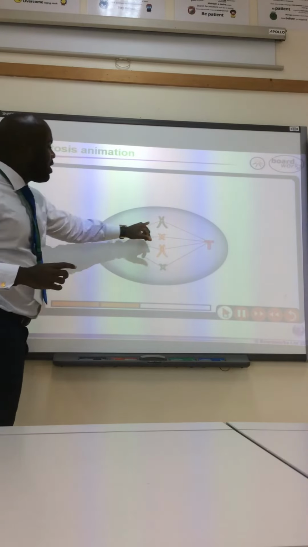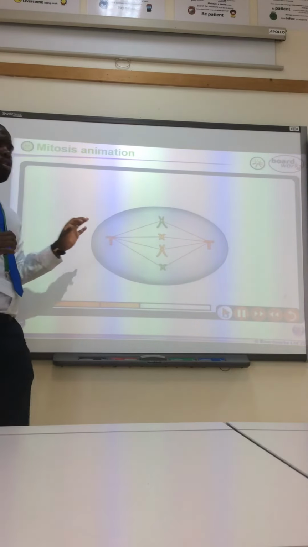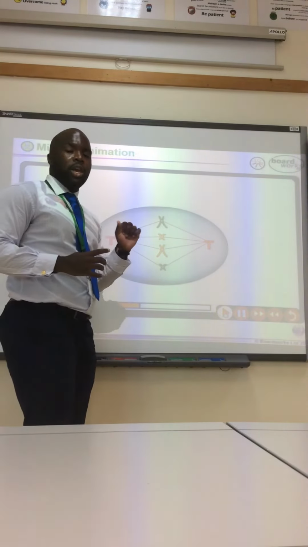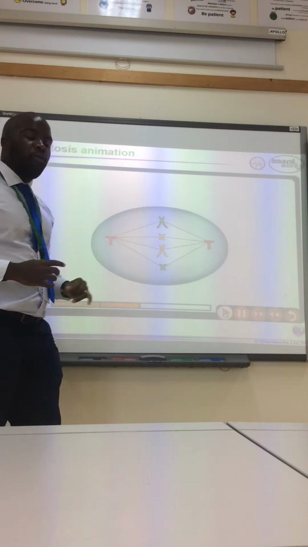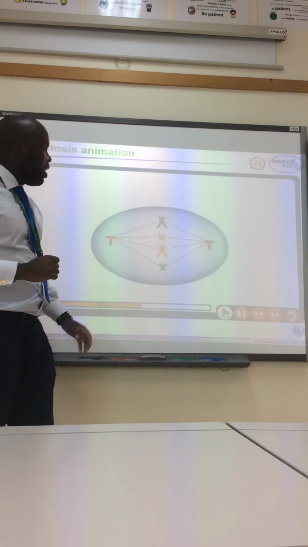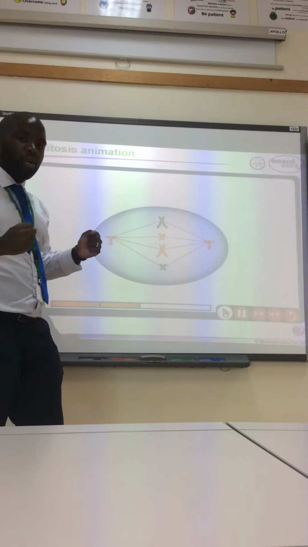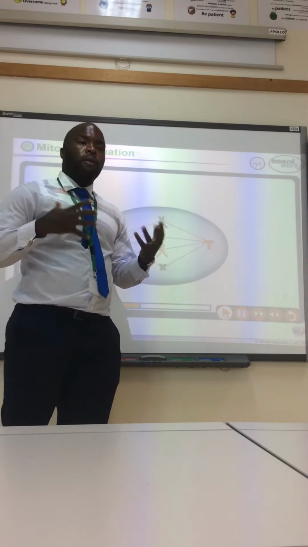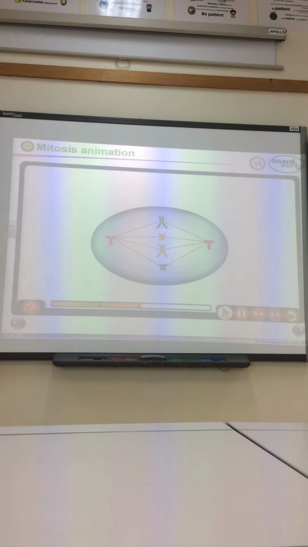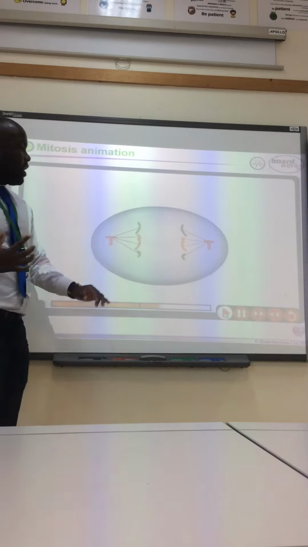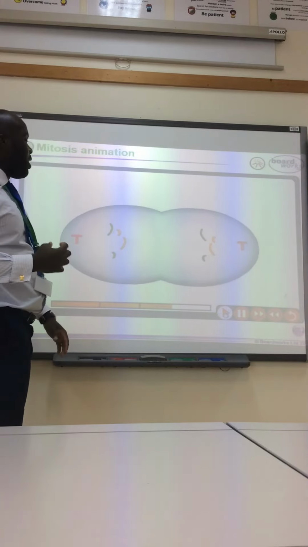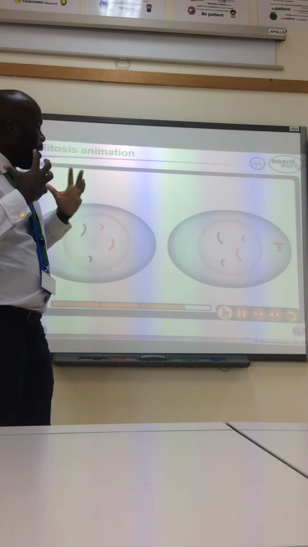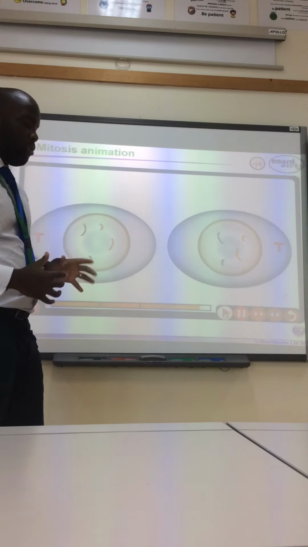Now you can see these little rope-like structures here, and these are known as our spindle fibers. These spindle fibers are going to pull apart our chromosomes, or sister chromatids, in order for them to go off into their 2 separate cells. So let's look at how that happens. As you can see, our sister chromatids are pulled apart, and now they are enclosed into 2 separate cells.